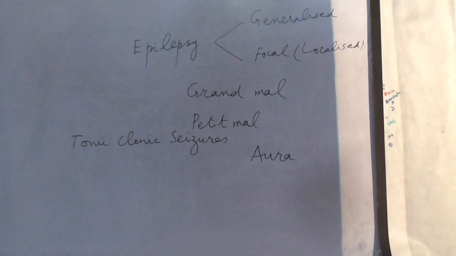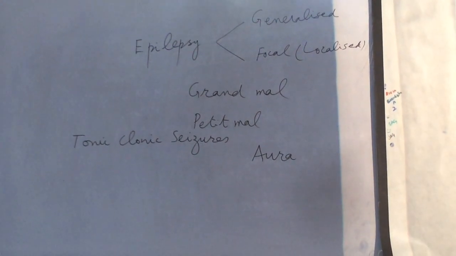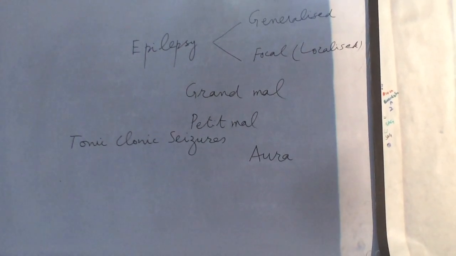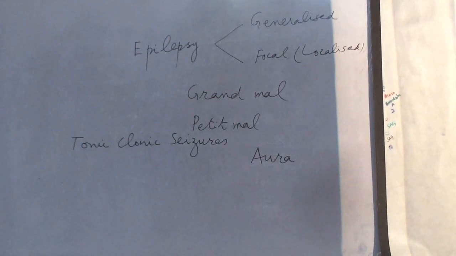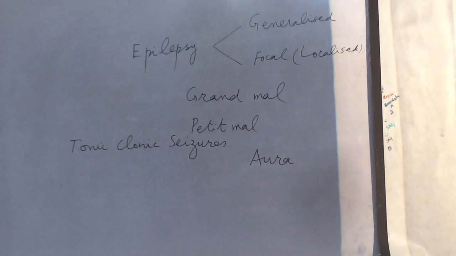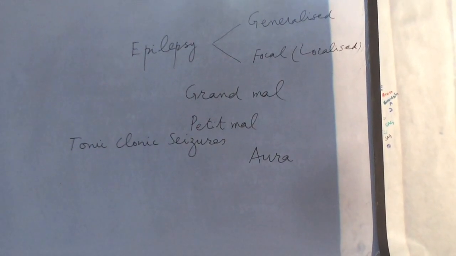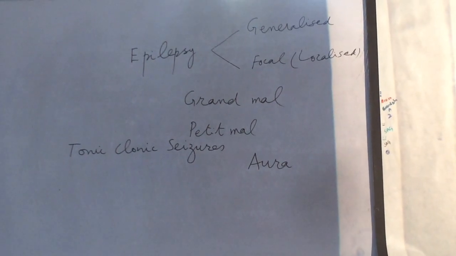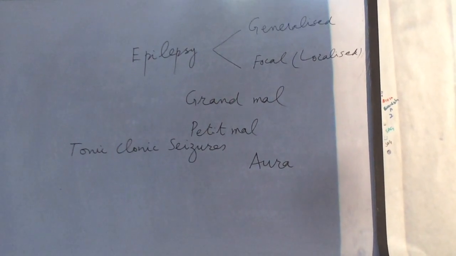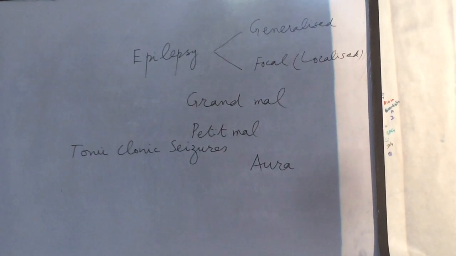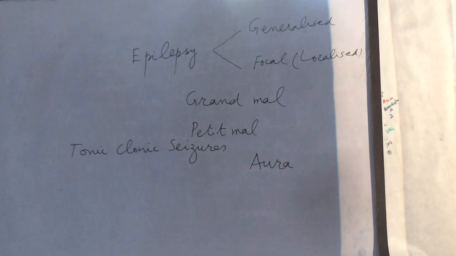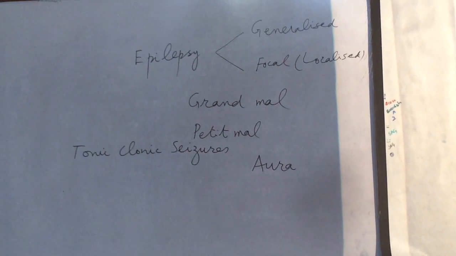Feeling of something which is not actually there. So the patient feels something which is not actually there. There are different types of hallucinations: tactile, visual, auditory, olfactory, gustatory.